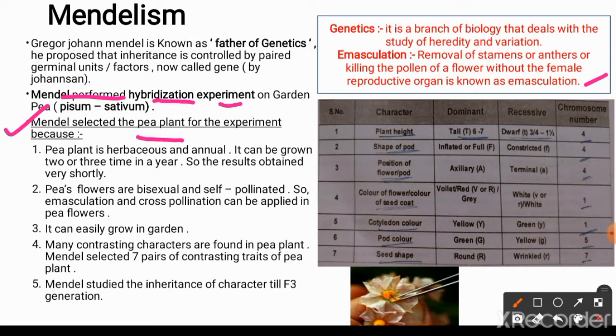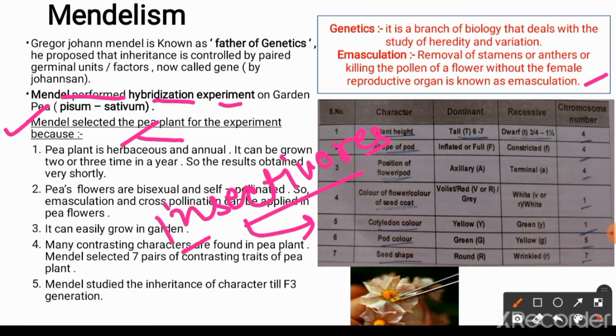First of all, the pea plant is herbaceous. We are all aware that there are different types of plants. Some are insectivores, which means they are partially photosynthetic, but many plants require nitrogen-rich nutrition to grow well in a particular environment.